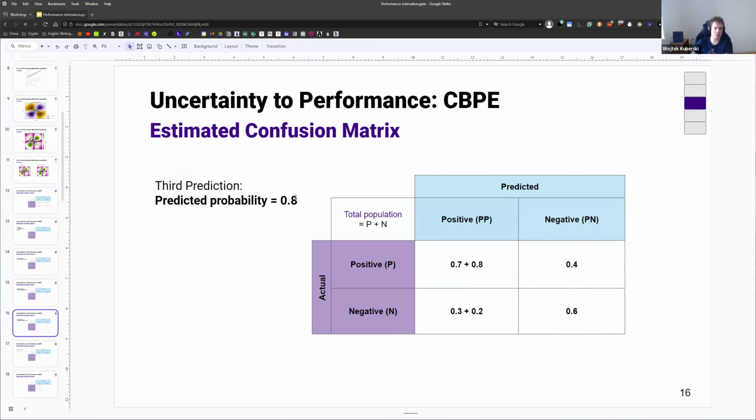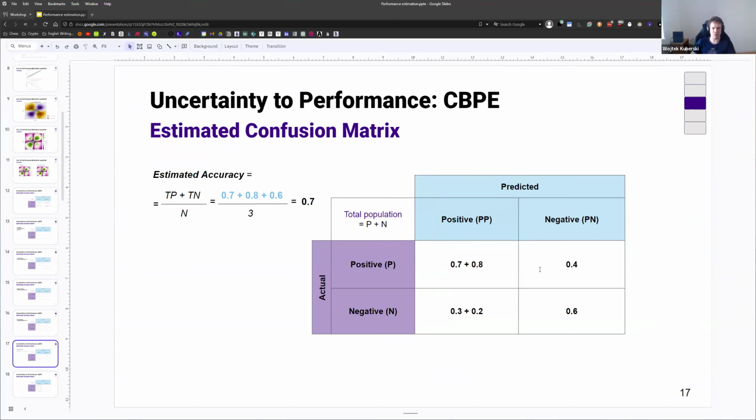For the third prediction, let's say we get 0.8. We know it's a positive prediction, and we have an 80% chance that it's positive, so we add it to the first cell. The remainder goes here. And we keep on doing that. Let's say that for the time being, instead of the last 10,000 points, just for the purposes here, we want to estimate our performance for these 3 points.